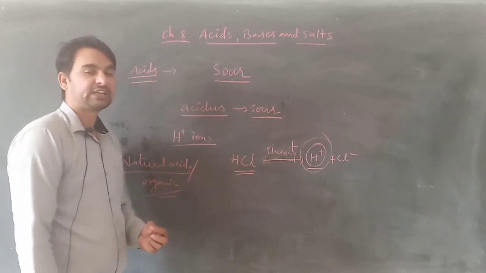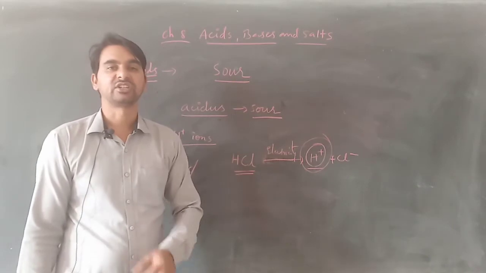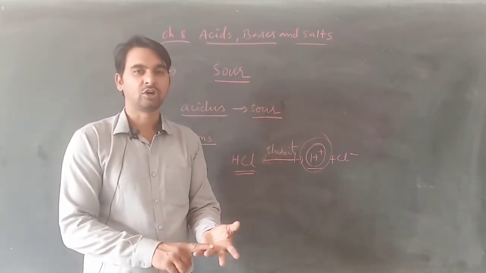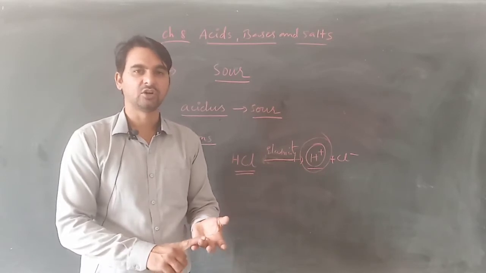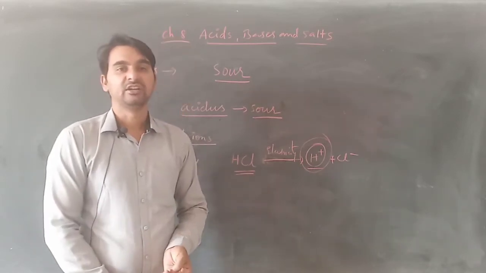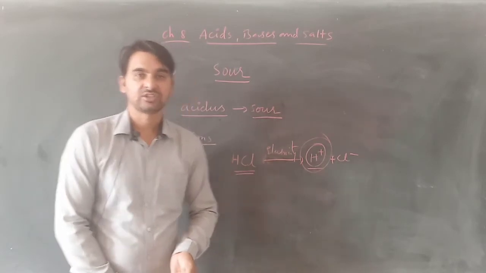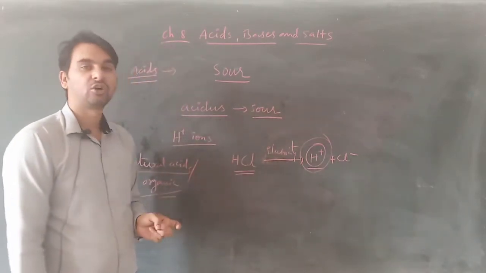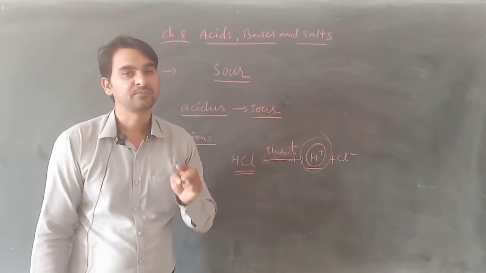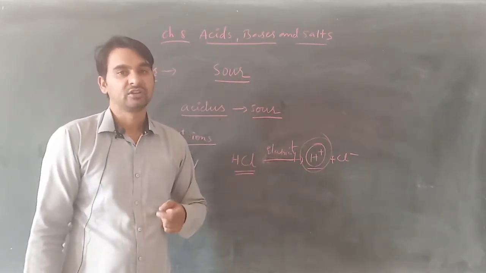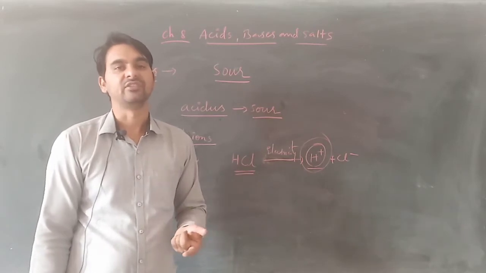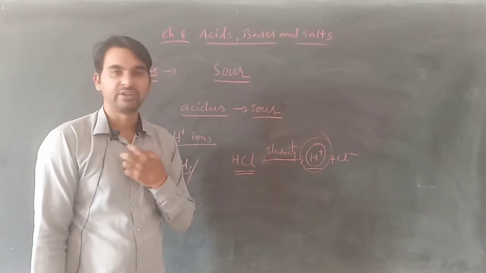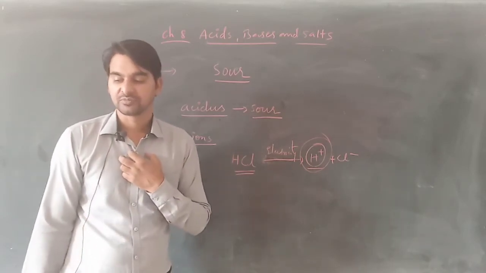Like whatever be the acids which are present in our citrus fruits. I told you about lemon, curd, tamarind, orange, amla, gooseberry. All of them are sour in taste because of the presence of acids, and those acids are nothing but the organic acids or natural acids. Why? Because these are naturally present in these fruits or in these materials. We have not synthesized these acids.